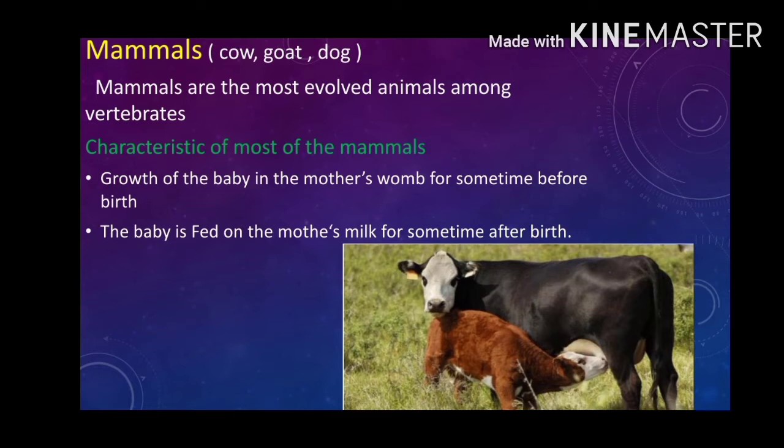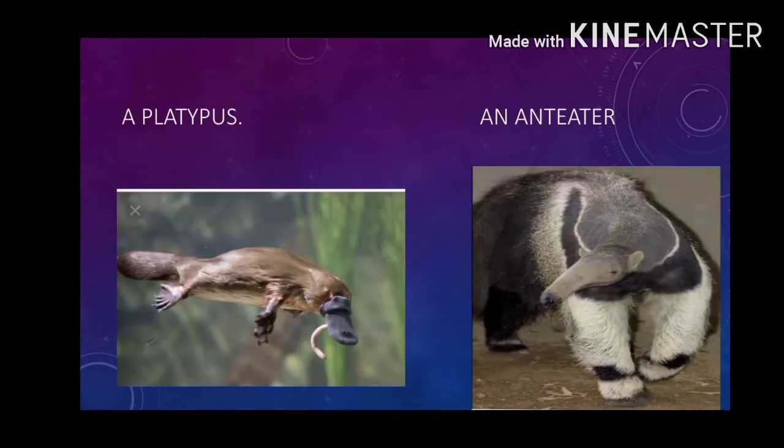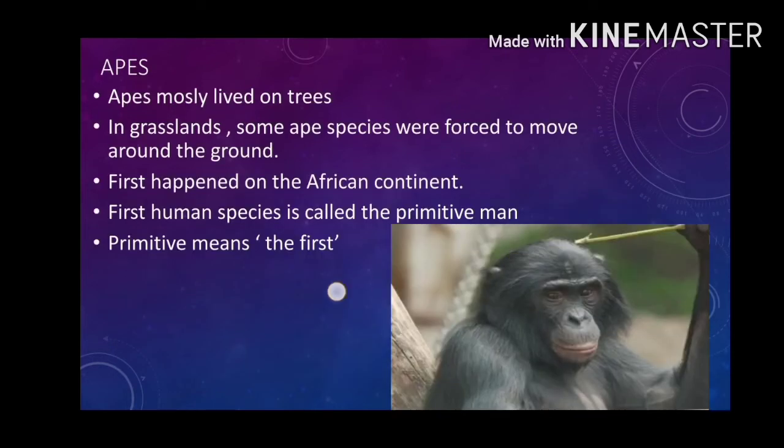These are the types of animals which are vertebrates. Platypus and some species of anteaters are exceptions to this, but they are considered mammals. Even though they lay eggs, they suckle their young ones. Now we will learn about apes.